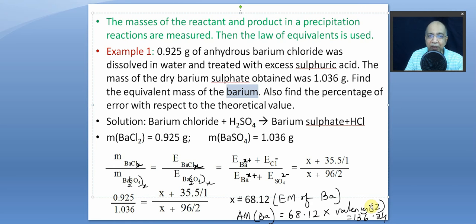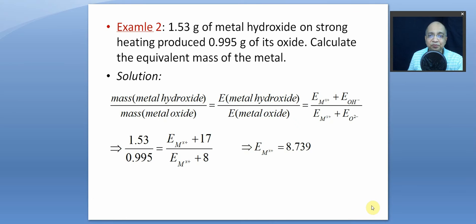So the percentage of error, I think I have not calculated, is the difference. The difference is how much? 0.76 by 137, the actual value, into 100. So 0.76 by 137 into 100, that is the percentage of error, which is very small.